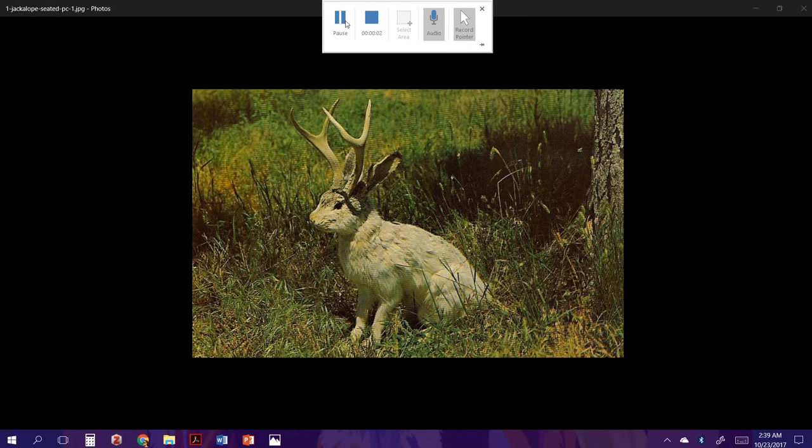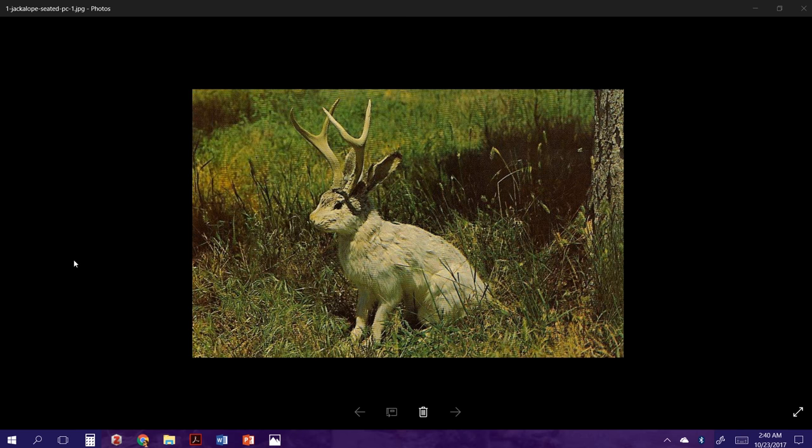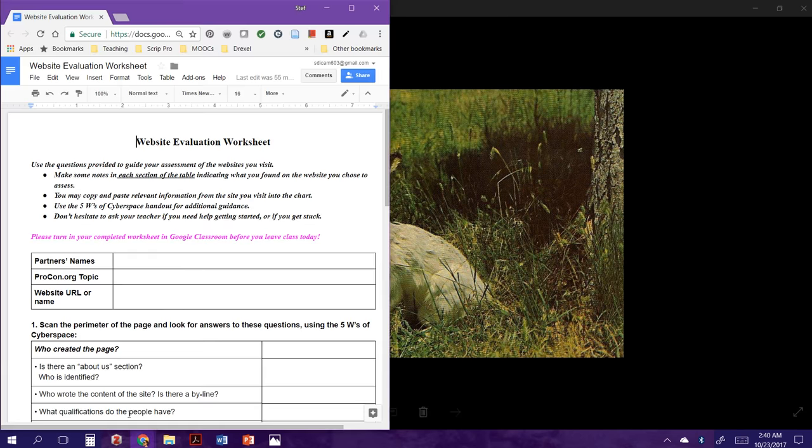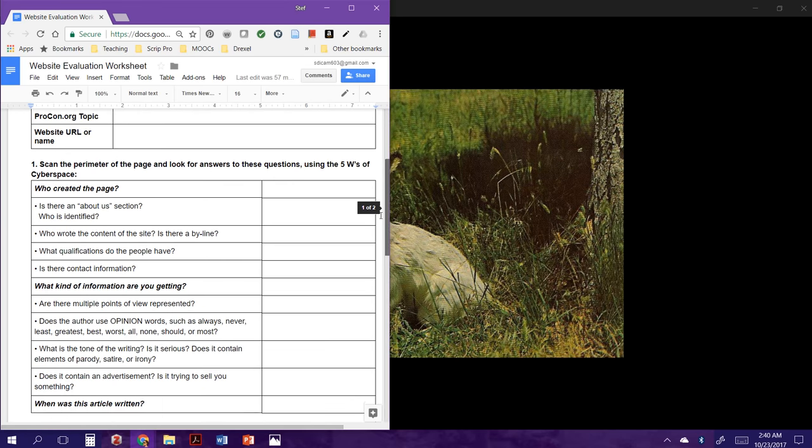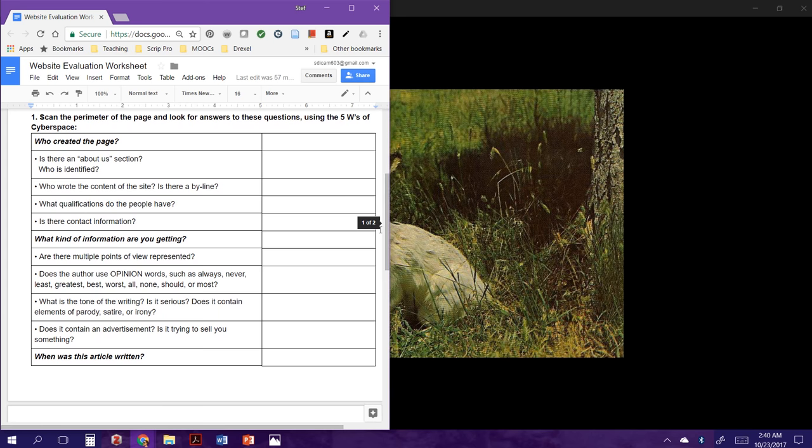So today we're going to be looking at how to find reliable information on the internet and how to identify bias in the information that you find. The first thing that we're going to do is look at a worksheet that I have for you. It looks like this, and it's going to use what we call the 5 W's of journalism to examine and evaluate a website. The 5 W's are who, what, when, where, and why.